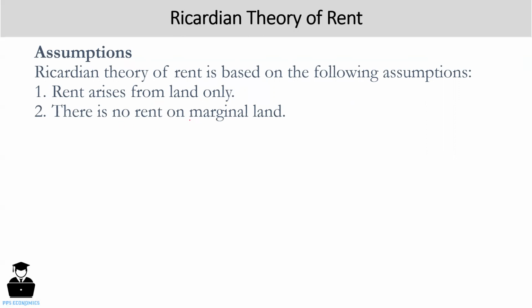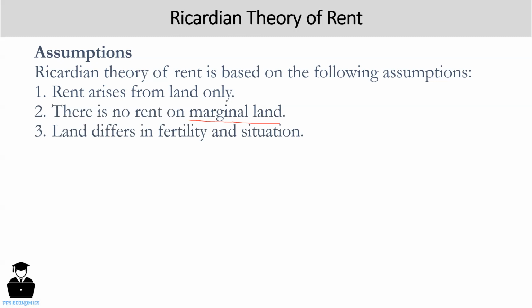Marginal land means the least fertile land, okay? And in this type of land, its cost of production is exactly equal to its production. So there is no differential surplus, that is, surplus earning. That's why there is no rent on marginal land.